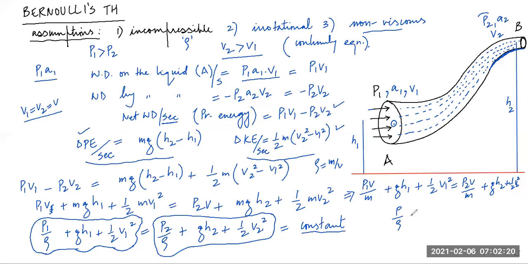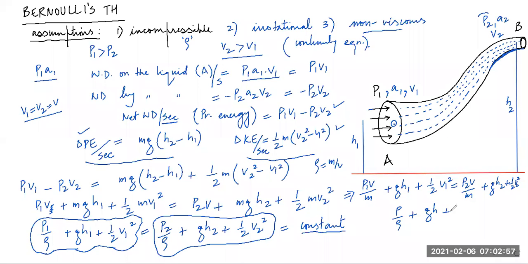Pressure energy per unit mass plus gh. See, potential energy is mgh, so what will be gh? Potential energy per unit mass, plus kinetic energy, which is half mv square. So what will be half v square? That is kinetic energy per unit mass. Divide this by m, you will get half v square. Am I right?